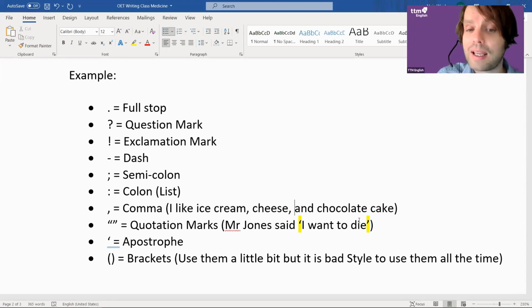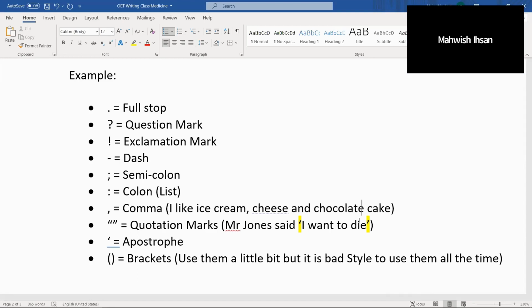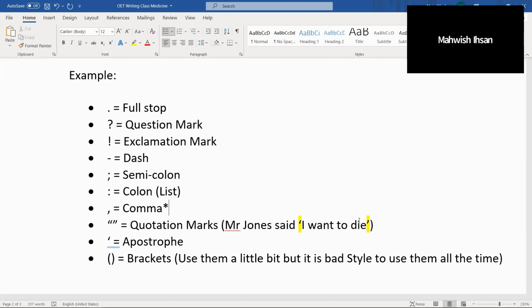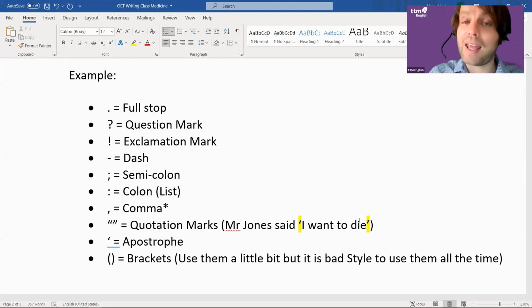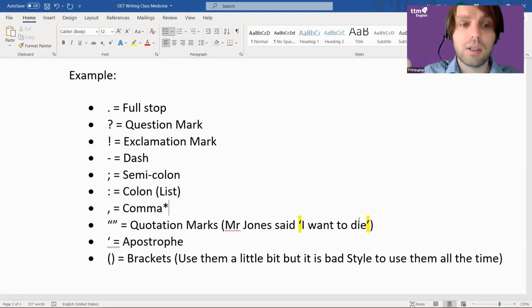So again, it's a bit like what I was saying to Hayat, it just doesn't matter. Excuse me, Alan. Some people use a comma before "and" and also before "but". We'll talk about that in a second, but it's to do with clauses. If "and" is joining two separate clauses together, then you have a comma. But sometimes you say, "I like apples and bananas." Do we need a comma? No, because it's just joining two nouns together. Right? So that's the reason.